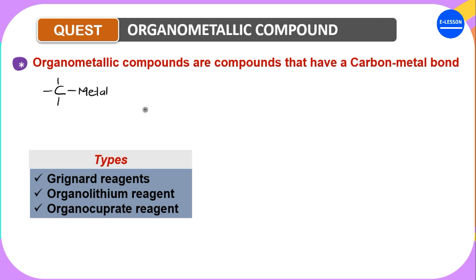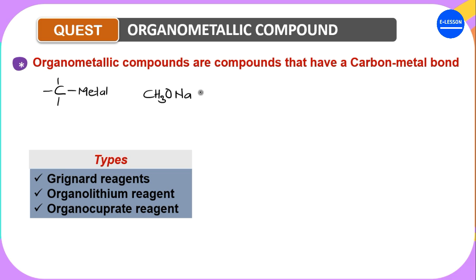Now note that compounds like sodium ethoxide, CH3CH2ONa, are not organometallic. Do you know why? Because the sodium, which is the metal, is not directly bonded to the carbon.